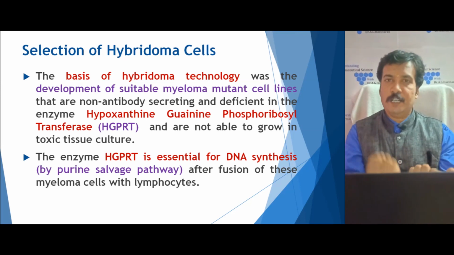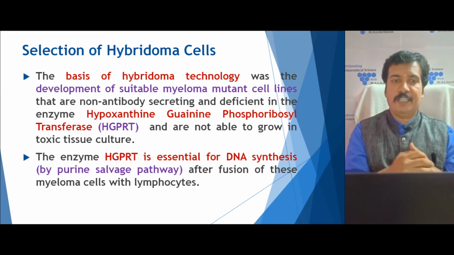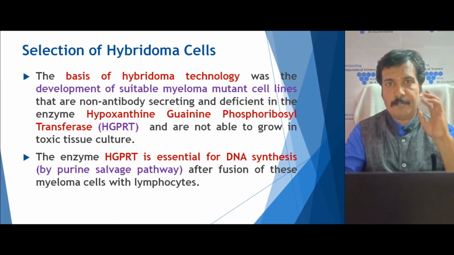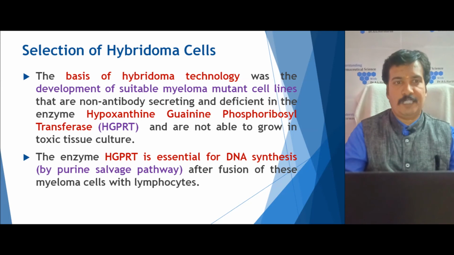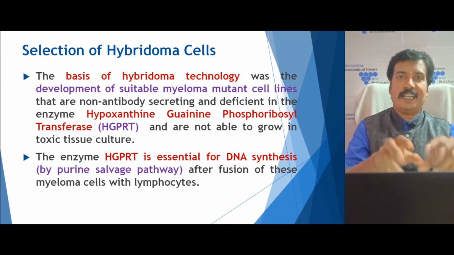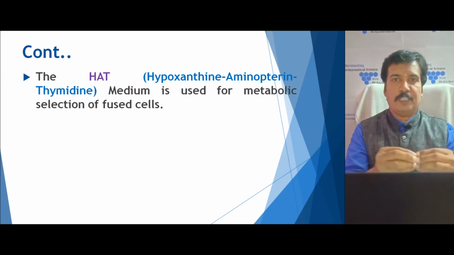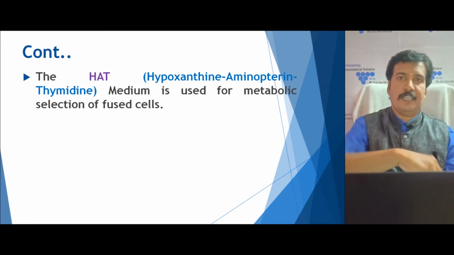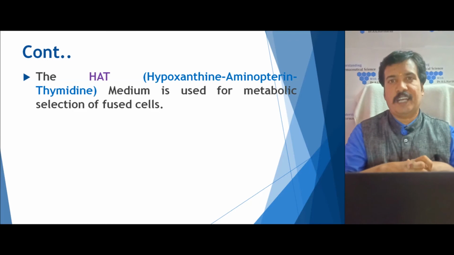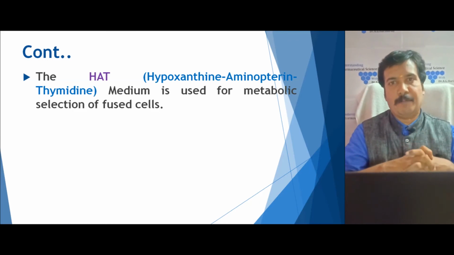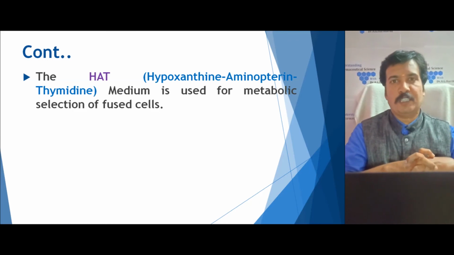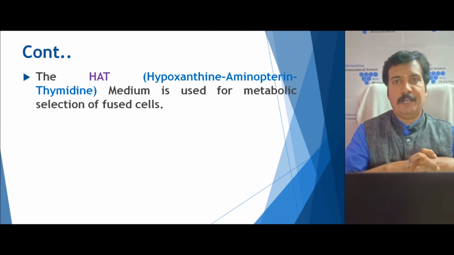This de novo pathway can be blocked by a toxic medium, which helps in the selection of the hybridoma cells. So for selecting the hybridoma cells, after the fusion we put all the cells into a petri dish containing the HAT medium, that is, Hypoxanthine-Aminopterin-Thymidine medium.